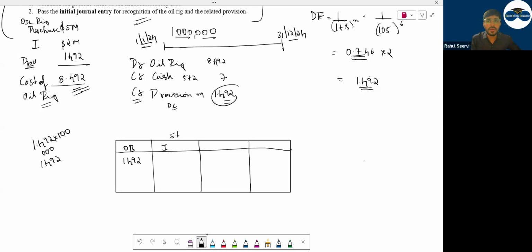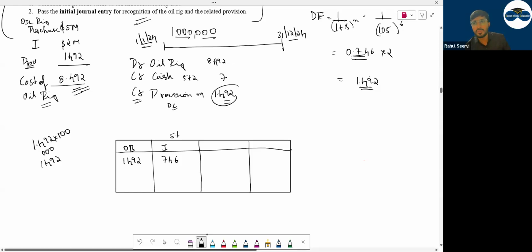Interest, how much? 1492 into 5% is 74.6. Any payment you are doing here? You are not doing any payment, so it will be 0. Then what will be the closing balance? A plus B minus C. Is there anything in C? 0. So 1492 plus 74.6. How much is the value?